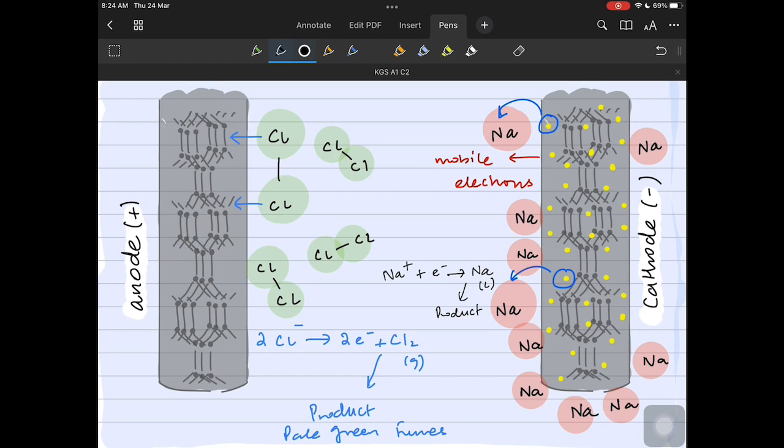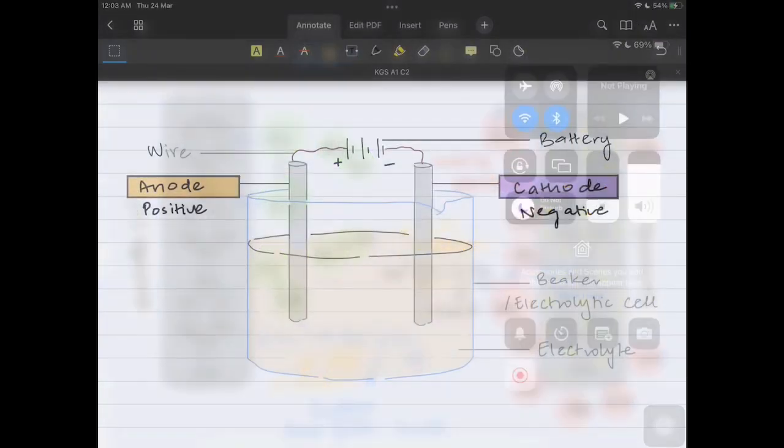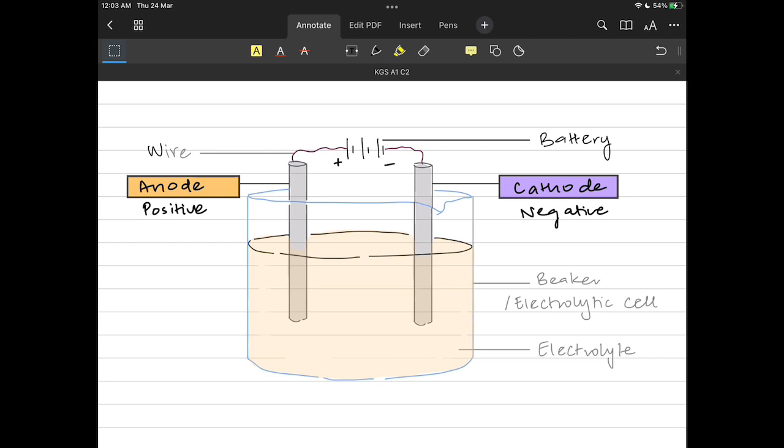The product is sodium, not sodium ions, so remember that. It is reduction at the cathode, and on the anode it's oxidation. Oxidation because electrons come on the right hand side, so it's oxidation in the chloride equation. And in the cathode equation, if electrons are on the left hand side, that is called reduction, which means the gain of electrons.